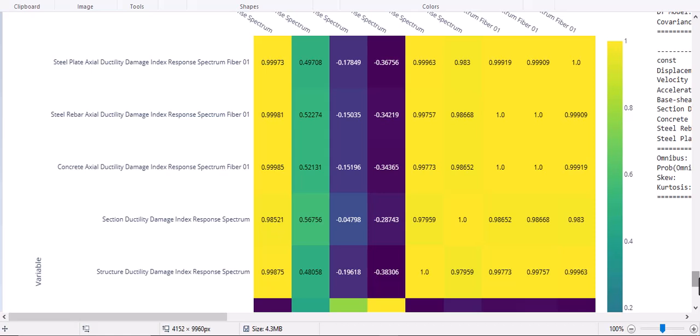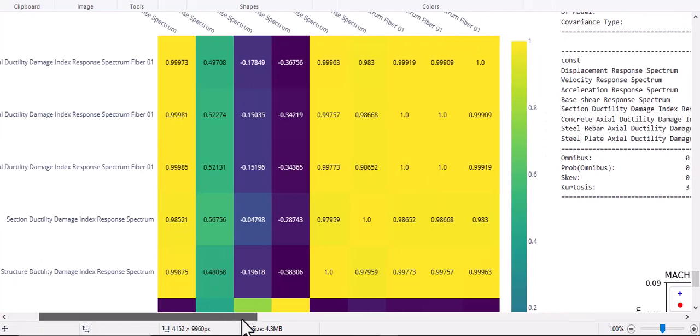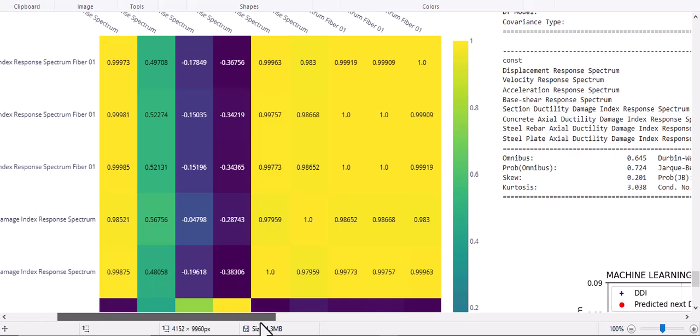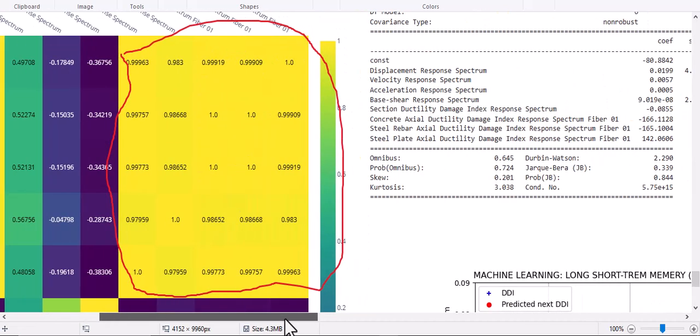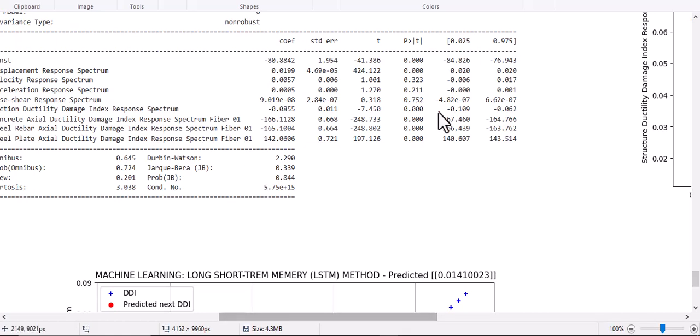So for finding the linear relations between them using multiple regression, we must omit some of them, changing the parameters. For example, omitting these parameters, then run it again for better finding the best correlations between them.